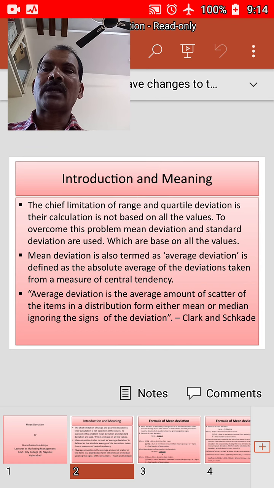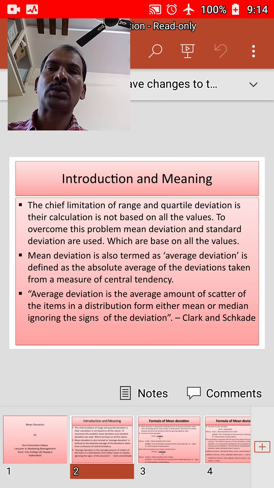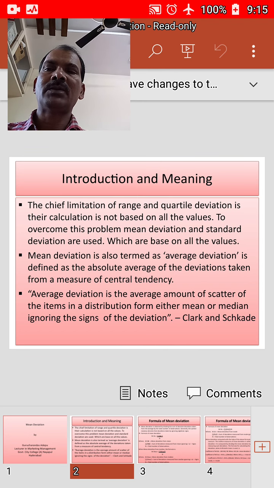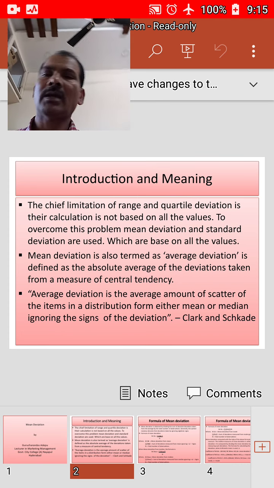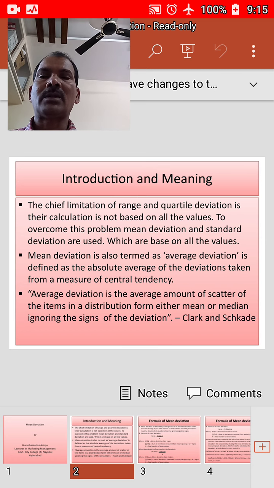For calculation of mean deviation, the algebraic signs plus or minus are to be ignored, because if the signs are taken into consideration, the sum of deviations from mean will be 0. And the sum of deviations from the median and mode will be nearly 0. Of course, they may not be 0 but nearly 0. Hence, we are ignoring the algebraic signs, that is plus or minus.